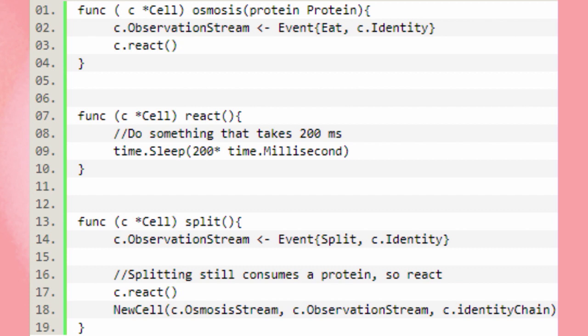And here are some other things that had to exist for the cell model to work. Osmosis, which all it does is say, I ate something, and then it calls react. React, which just takes 200 milliseconds. And then split, which just calls a new cell. Note it doesn't pass a pointer to itself, it doesn't keep a pointer, so I've kept myself honest on not sharing pointers between these cells.